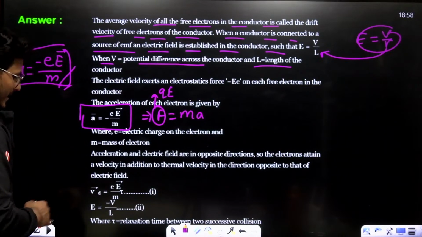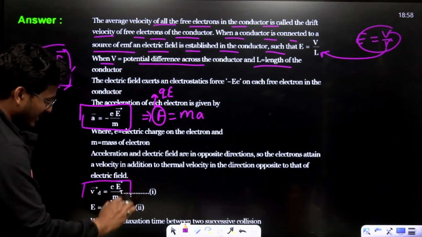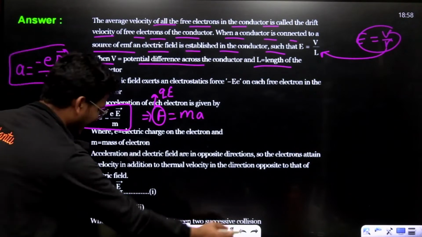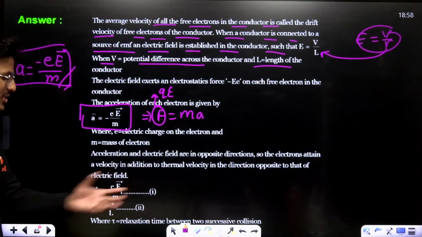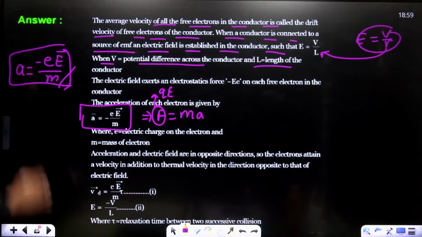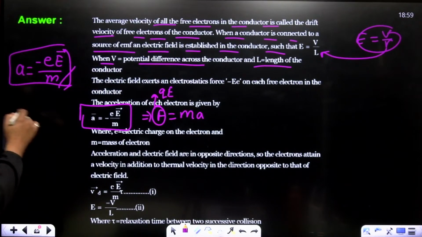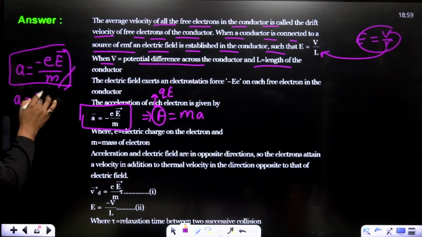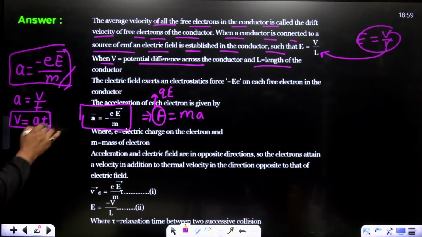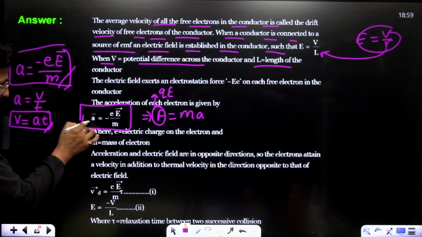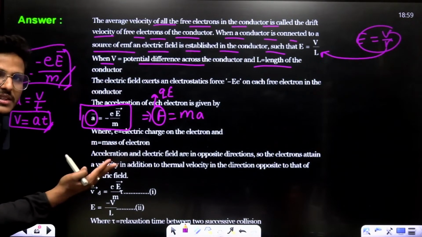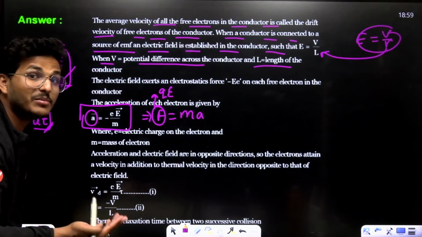All right. See, and what about the Vd, the drift velocity? Drift velocity, that is eE upon m into tau, right? This is the Vd. See, acceleration. What is acceleration? Acceleration is velocity upon time. Then what is the velocity? That is acceleration into time. So I multiply acceleration with time, and that time is the relaxation time.